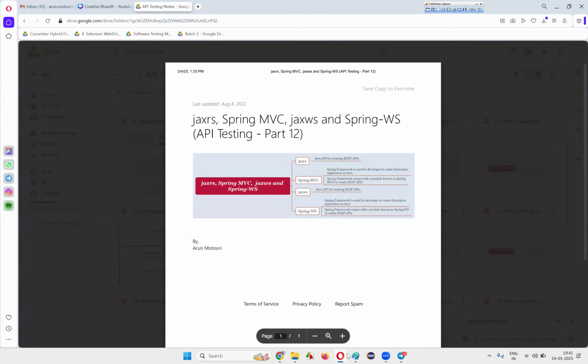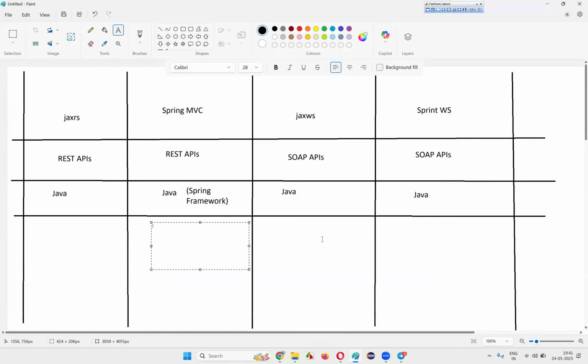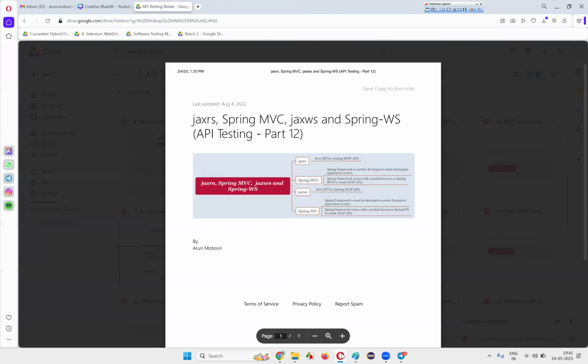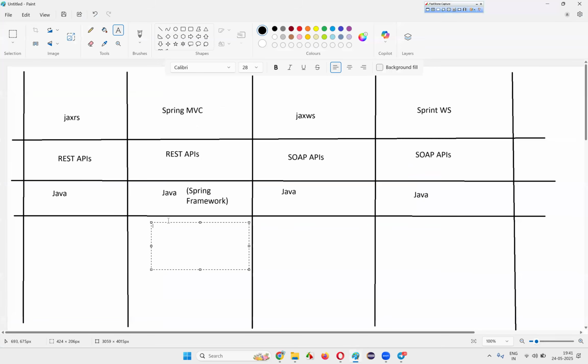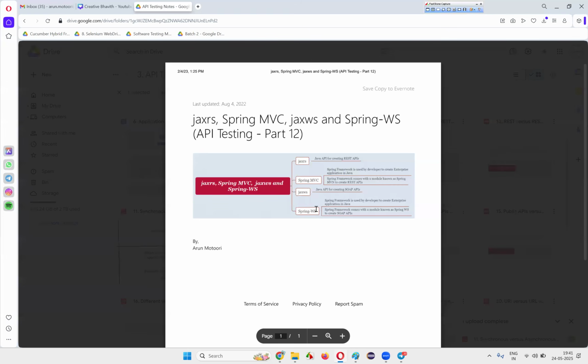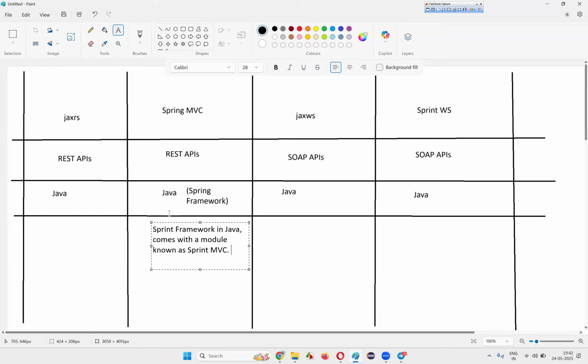So Spring MVC. The Spring framework in Java comes with a module known as Spring MVC to convert Java code into endpoints.